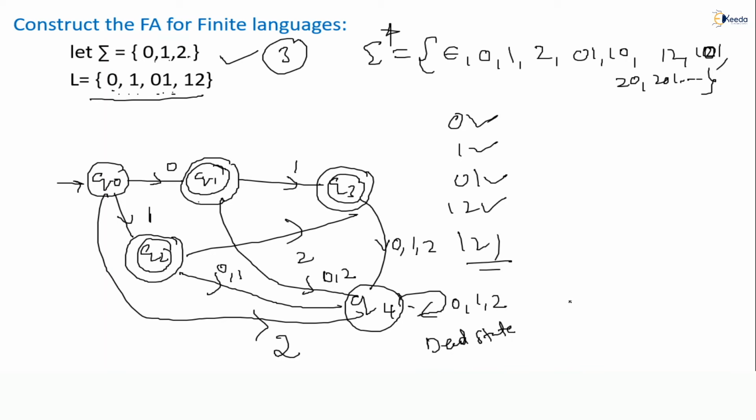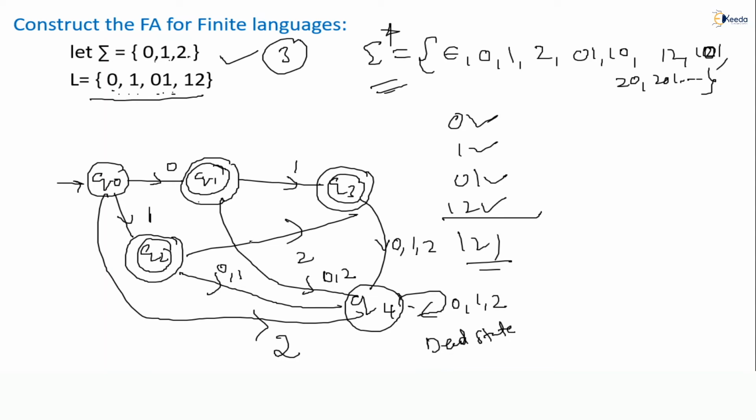You want to understand? So you can check, you can give any kind of string over this sigma star, and my machine is going to respond. The response could be in terms of acceptance or rejection. Only accepting 0, 1, 0 1, or 1 2. Except these, any string you give is going to be rejected, but definitely it will respond. We have a transition for all the symbols, whether it is accepting or rejecting. Yes, I hope you are getting it.